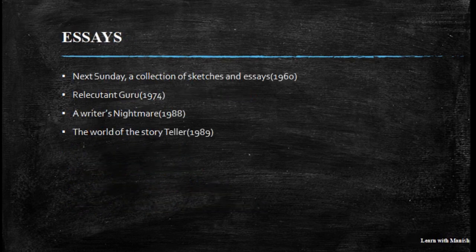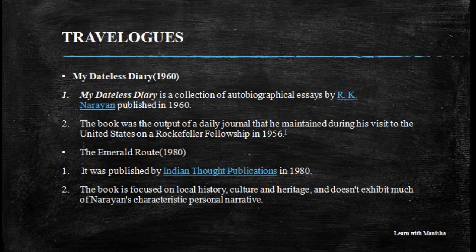After the stories, let's move to the essays. These are the very famous essays written by R.K. Narayan, and one of the questions might be asked from the essay section. So just do remember the names of these essays as well as the publication years. The first one is Next Sunday, a collection of sketches and essays, published in the year 1960. After that, Reluctant Guru, 1974, and after that, A Writer's Nightmare, 1988, and the last one is The World of the Storyteller, 1989.